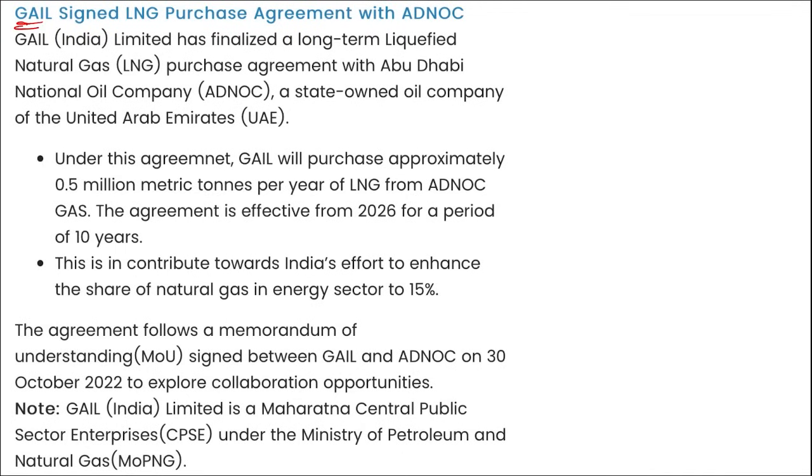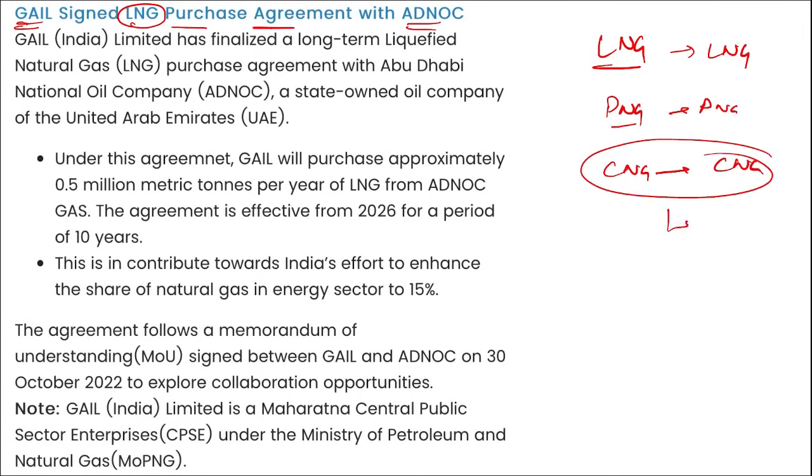Next is GAIL. GAIL is Gas Authority of India Limited. They have signed an LNG purchase agreement with ADNOC. What is LNG? Liquefied natural gas. What is PNG? Piped natural gas. CNG, compressed natural gas. This is the gas that you use in your cars as a fuel, right?